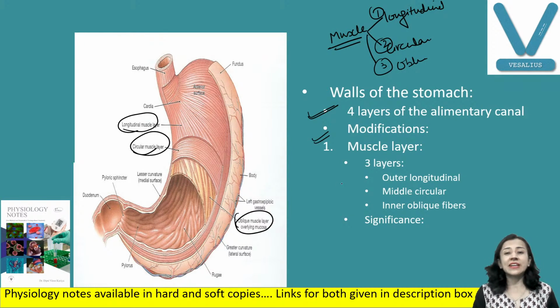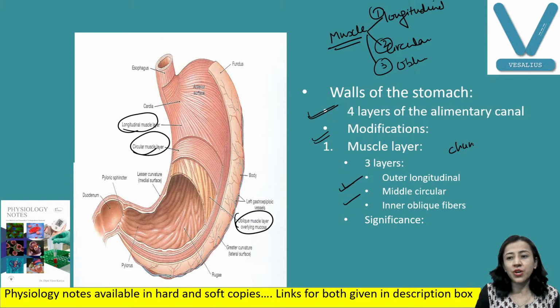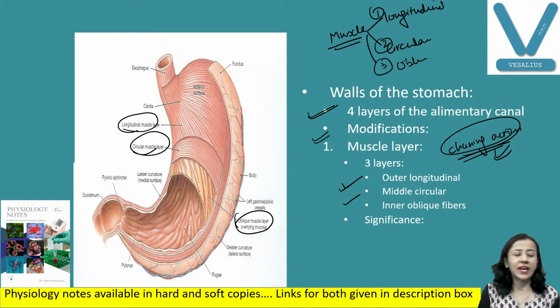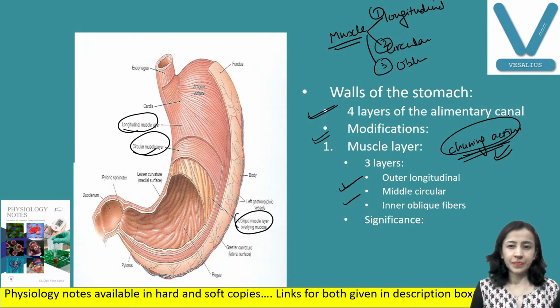Now, what is the advantage of these 3 layers? It helps in the churning action of the stomach. Stomach has the function of mixing the food with the gastric juice, and chyme is formed. So for that, churning action is required, and for that, stomach has got 3 layers. Fine, am I clear? So this is the structural difference.